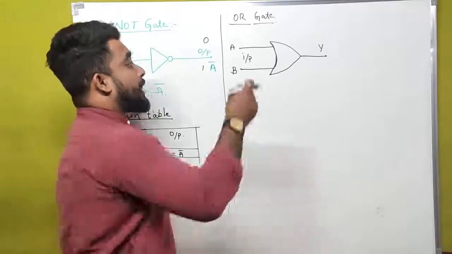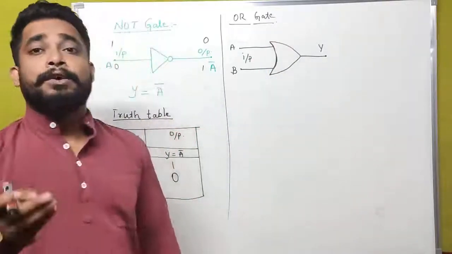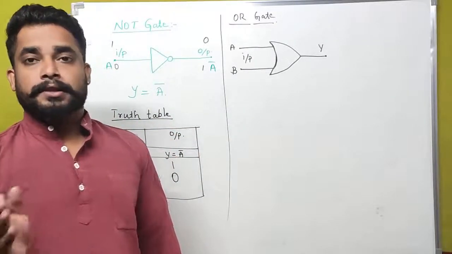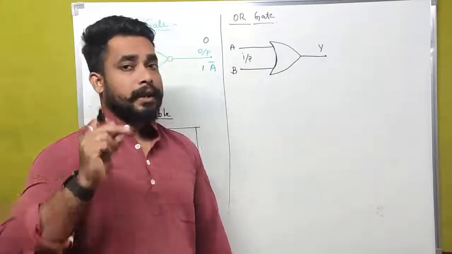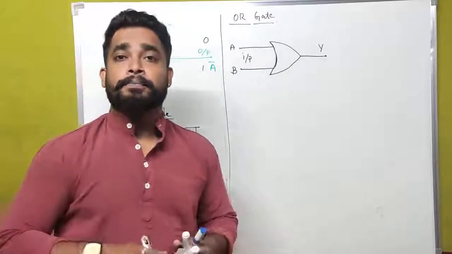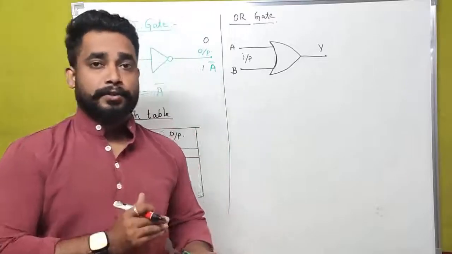Then what is the actual meaning of OR gate? That means that in the case of an OR gate, if any one of the inputs is high, then the output is high. If all the inputs are low, then the output is also low. Low means off condition or the 0th state.